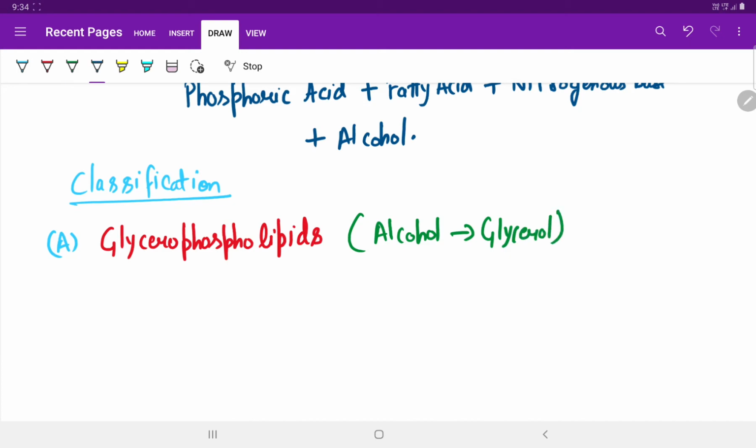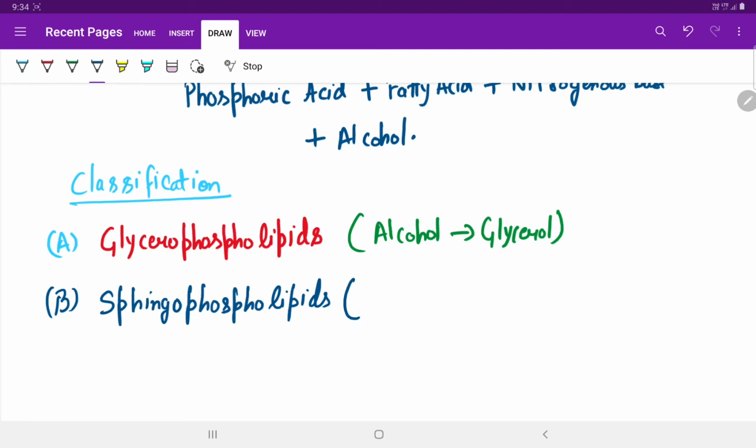Now comes the second category. The second category is sphingophospholipids. Now in sphingophospholipids the alcohol is sphingosine. The alcohol used is sphingosine. Alcohol present in sphingophospholipids is sphingosine.